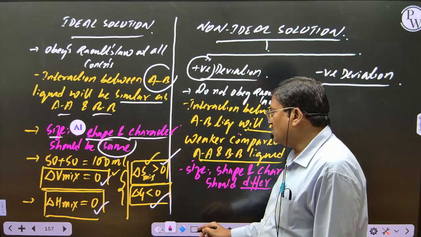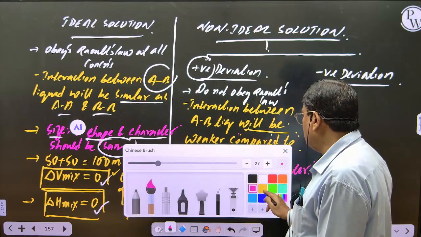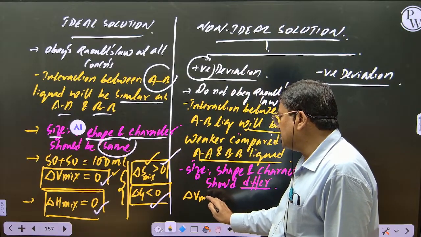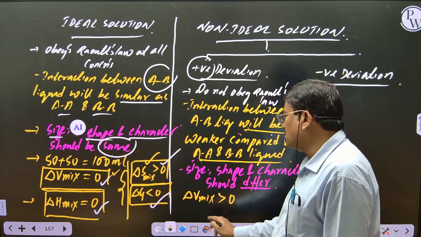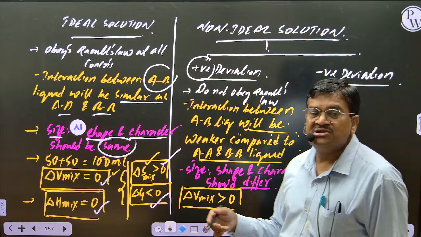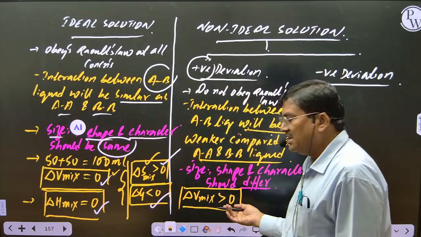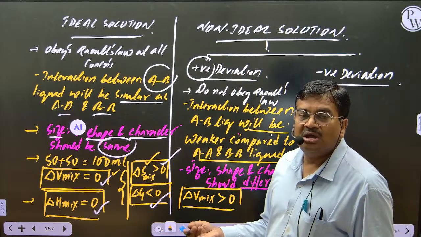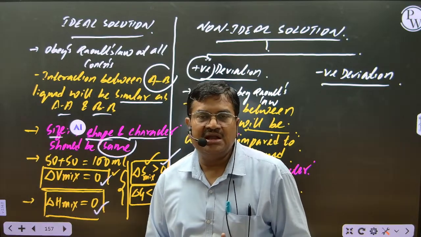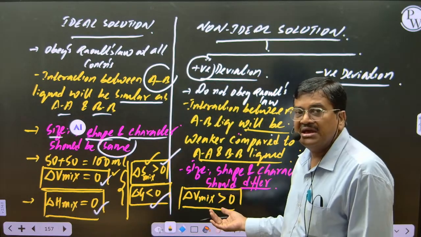Here the molecules are weakly held. So what will be the volume change of mixing here? Will it be greater than 0? Do you agree, all of you? So the volume change of mixing comes greater than 0. That's what we call positive deviation. Why is it greater than 0? Because the molecules are weakly held. Because molecules are loosely held, the volume comes slightly more than 100.